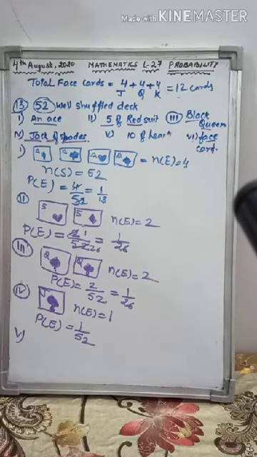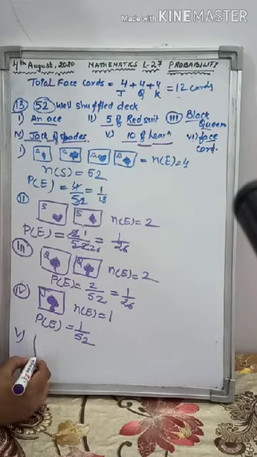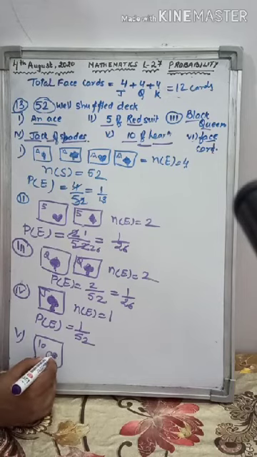Now fifth part. In the fifth part, 10 of heart. Again 10 of heart is only 1. In hearts, the card 10 will come only 1 time. So the number of elements in the event will be 1. Probability of drawing the 10 of heart will be 1 by 52.